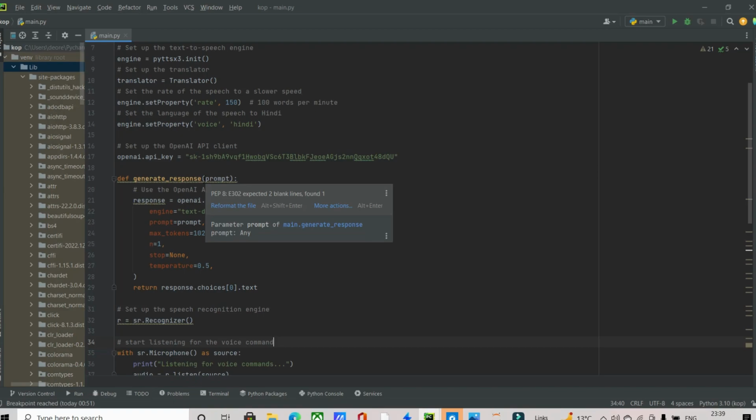Then I have to define our response. We are now defining the response for our commands and queries, and I've used ChatGPT code to generate a response, using the OpenAI library for generating responses to our commands.